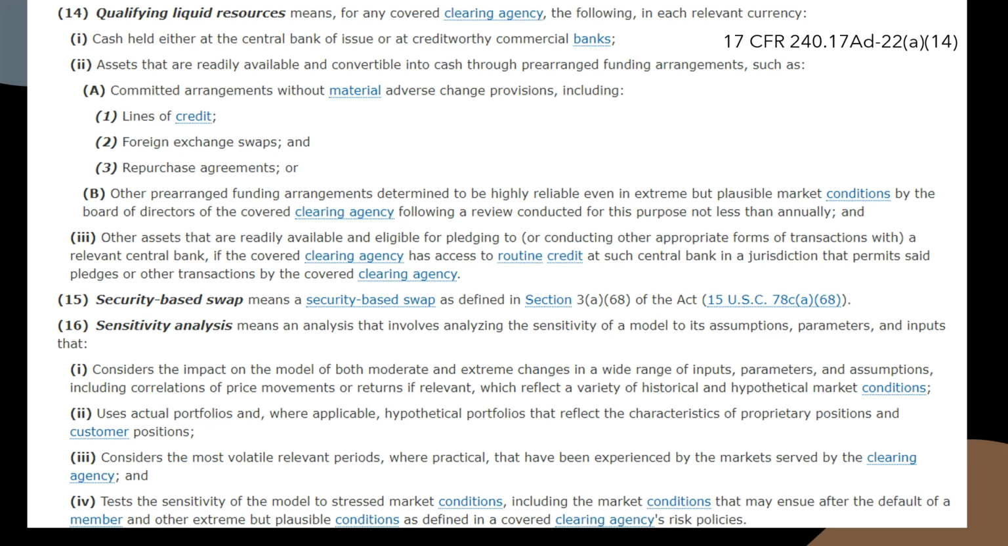So if you didn't think central banks were involved in all of the nonsense, they definitely are, if the covered clearing agency has access to routine credit at such central bank in a jurisdiction that permits said pledges or other transactions by the covered clearing agency. They're basically saying, in a nice way, rehypothecation. So that's basically what they were referring to when it comes to this CFR rule.